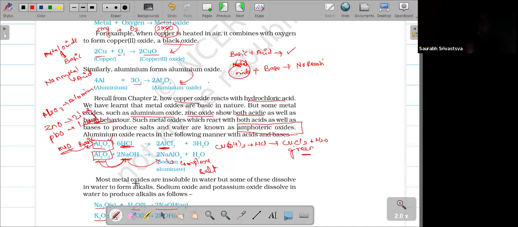This nature is what we call amphoteric oxide or amphoteric nature. Amphoteric means it will behave as an acid as well as a base. That's what they have given here: such metal oxides react with both acid as well as base.